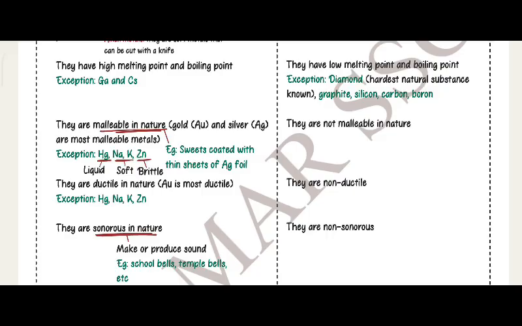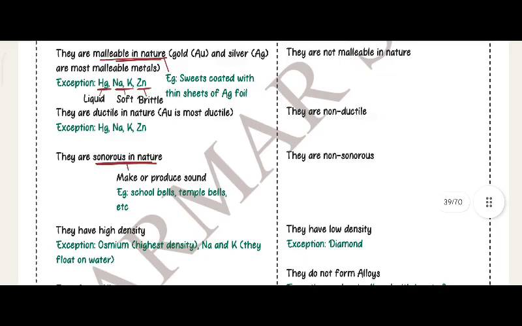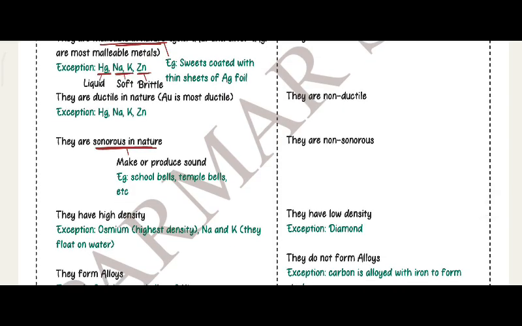Exception: gallium and cesium. Metals are malleable in nature. Gold, Au, and silver, Ag, are the most malleable metals. Example: sweets coated with thin sheets of silver foil. Exception: Hg, mercury, sodium, potassium, zinc. Mercury is liquid, sodium and potassium are soft, zinc is brittle. Metals are ductile in nature. Gold, Au, is the most ductile. Exception: mercury, sodium, potassium, zinc.